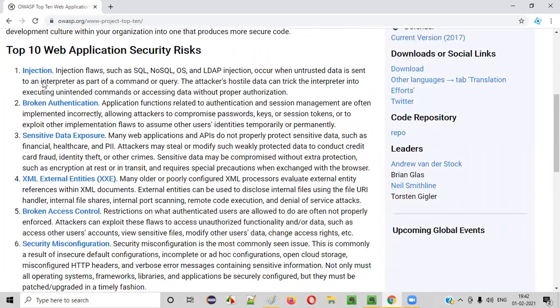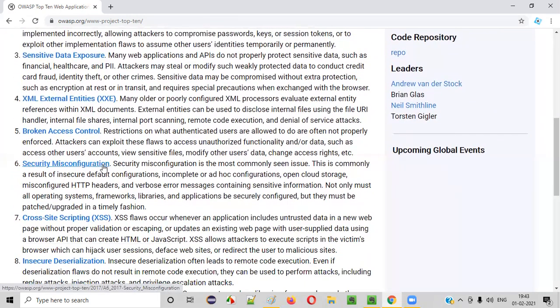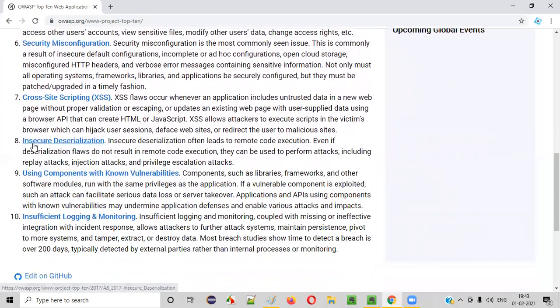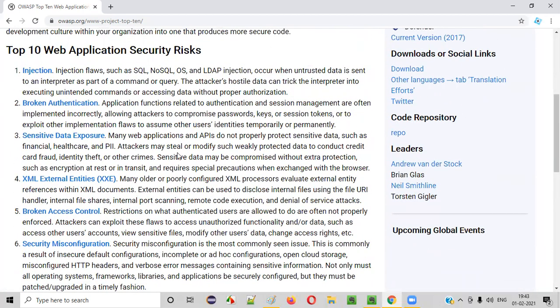But to get started, guys, we have to start with this top 10 vulnerabilities: injection, broken authentication, sensitive data exposure, XML external entities (XXE), broken access control. Then we have security misconfiguration, cross-site scripting, insecure deserialization, using components with known vulnerabilities, insufficient logging and monitoring. These are the top 10 vulnerabilities, guys. Apart from this top 10, as I explained, there are more vulnerabilities also.